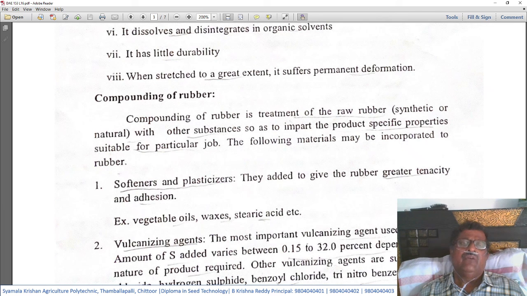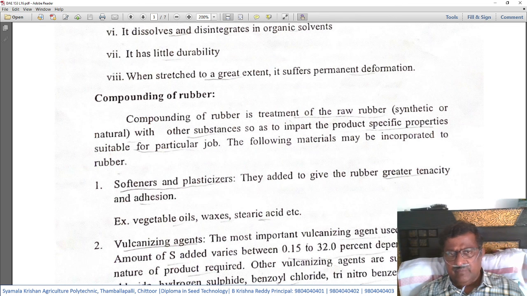Till now we have studied the disadvantages of using raw rubber, be it natural or artificial. When we use raw rubber, we face so many of the above-said disadvantages. To overcome this, the raw rubbers are subjected to the compounding process.